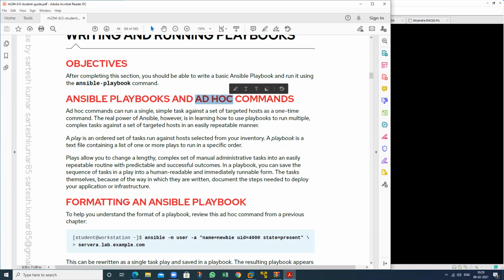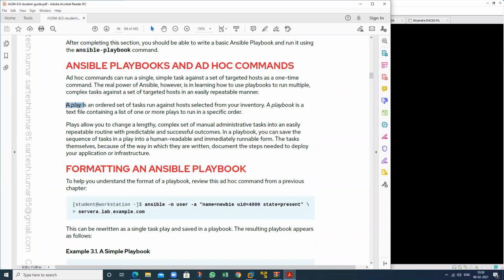If we want to perform a single task, we can use the ad hoc command. And if we want to perform a complex task, we can use a playbook. So what is a play? Play means task. It's an ordered set of tasks that can be run against a host selected from your inventory file. What is the inventory file? I discussed that last time. If we want to perform a task on multiple hosts, how can Ansible recognize on which particular machine the task will be performed? That is contained in the inventory file.